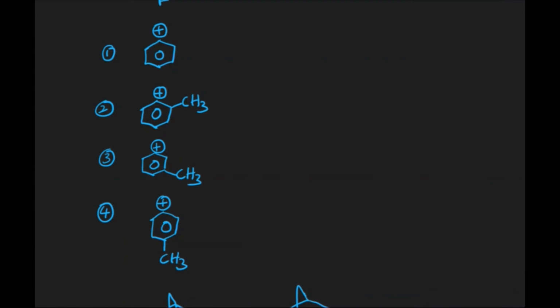In the next example, we can see a methyl group. Methyl group is a plus A group, which generally increases the stability of carbocation. It is a distance dependent effect, so the plus A group which is nearer to the carbocation gives the most stable one. The second one is the nearest, then the third, fourth and the first one. That is why 2 is greater than 3, 4 and 1.